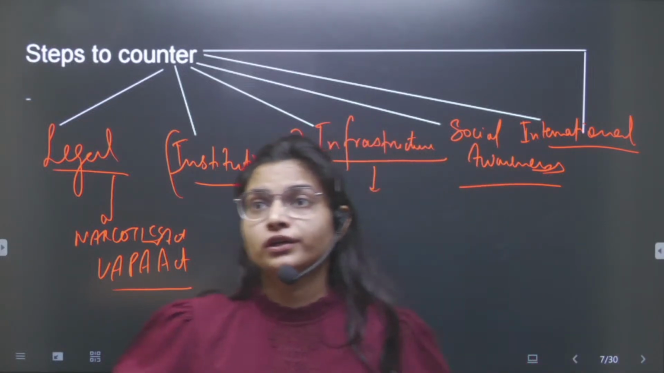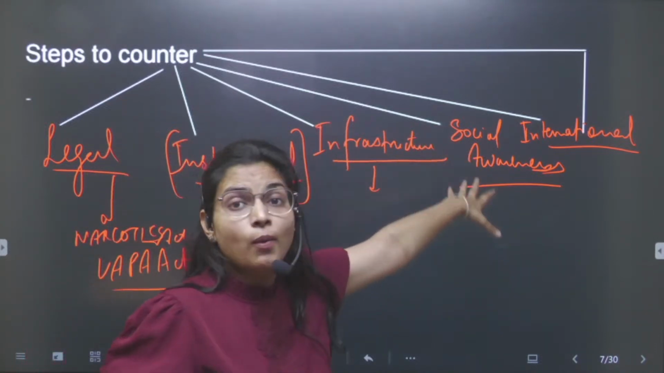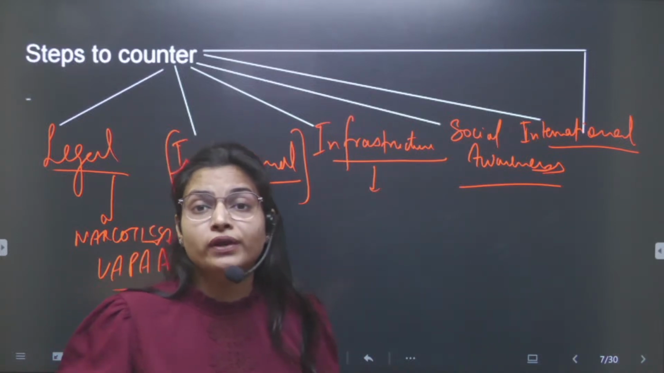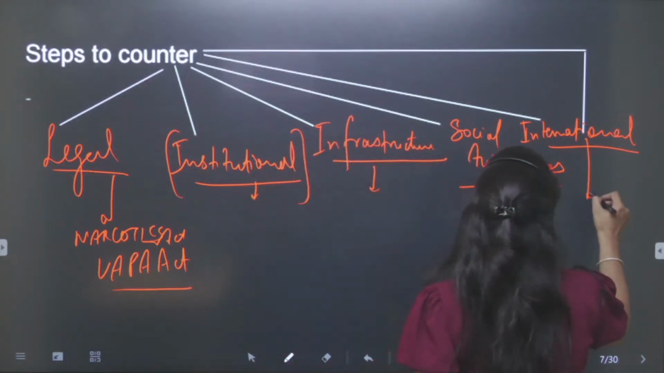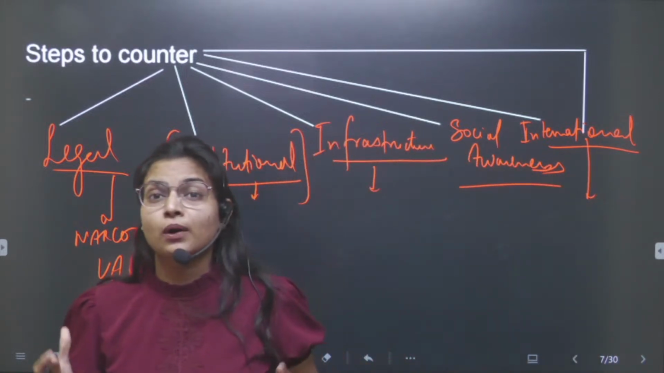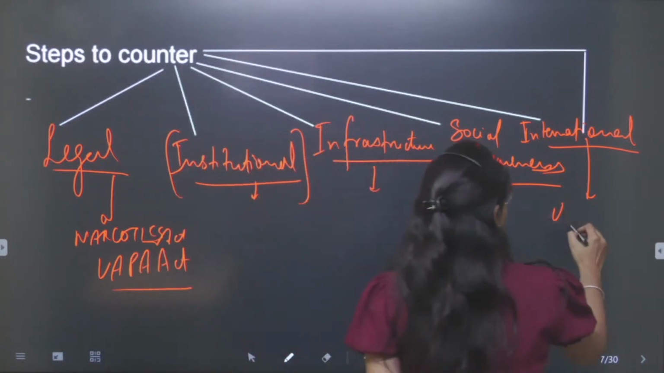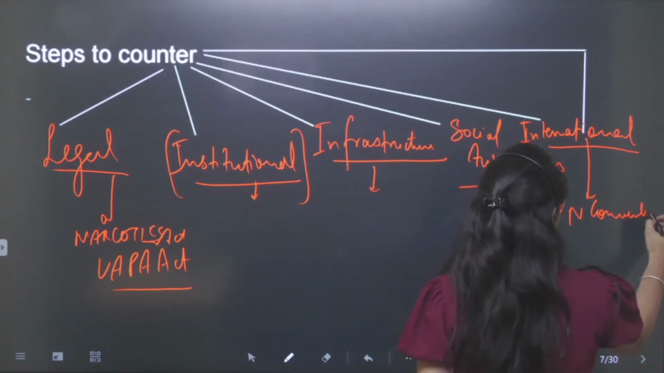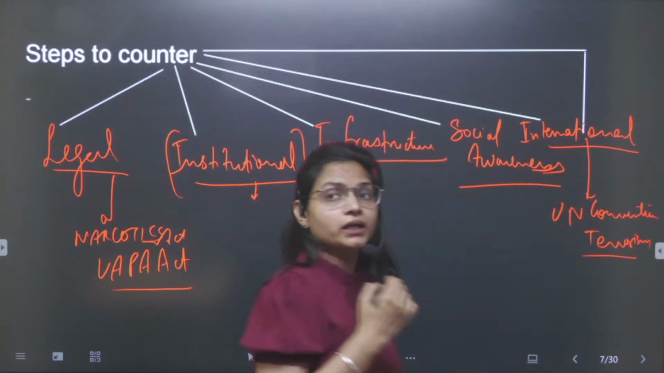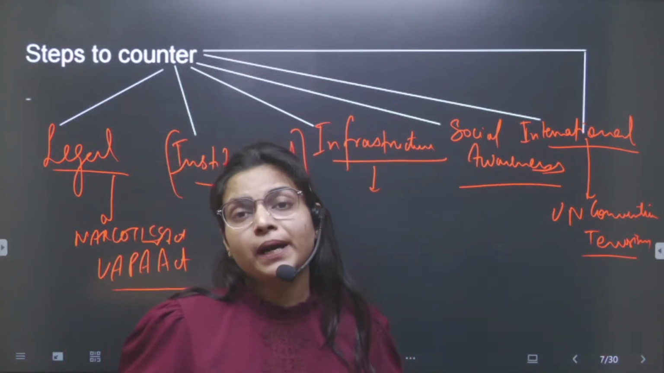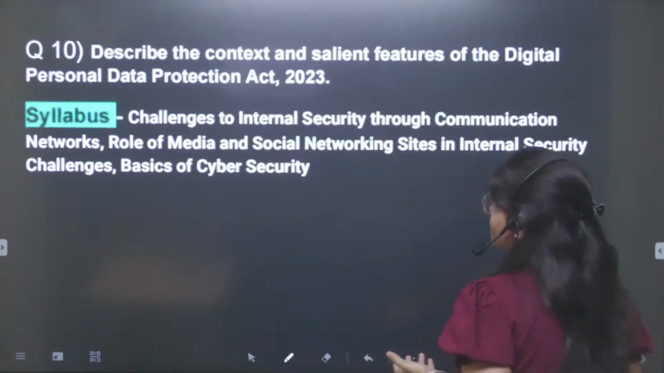In the infrastructure, you can write whatever infrastructure has been created for this, then the social awareness to be created among the people with regard to the media. After that, the international approach, like you can mention there is a UN convention against terrorism, and in fact we know that this was recently headed by India as well. So this way you can write any kind of internal security question.